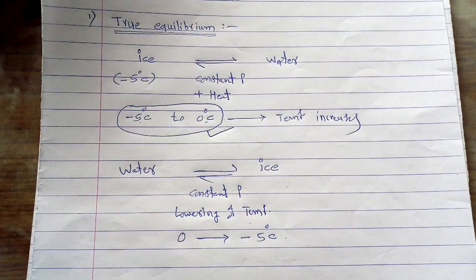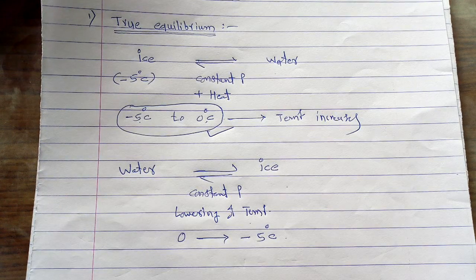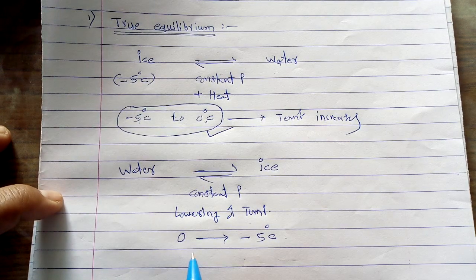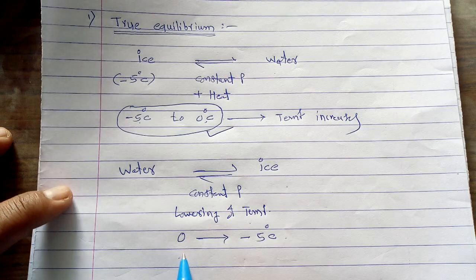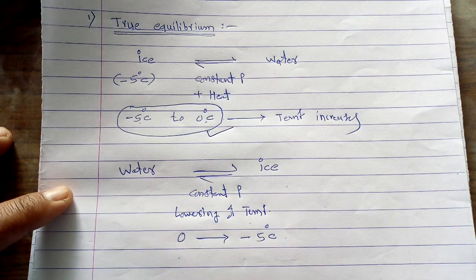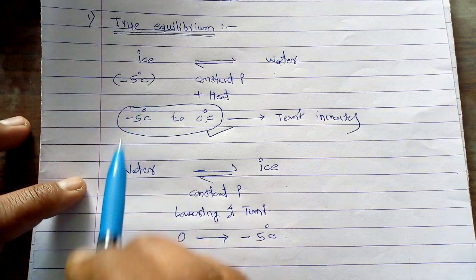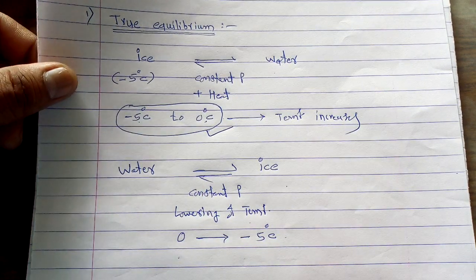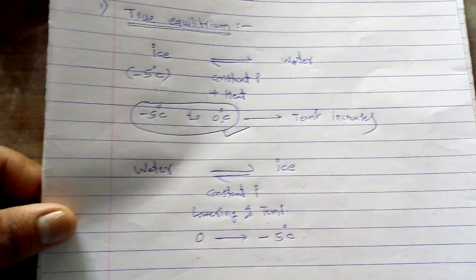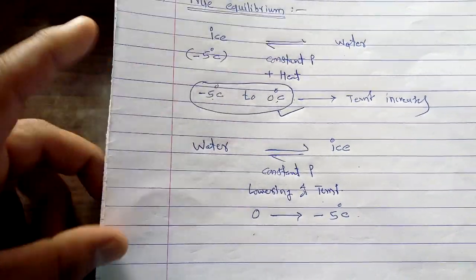So what is the meaning of true equilibrium? True equilibrium is an equilibrium which can be attained from either side. So this is the first type of equilibrium, true equilibrium.